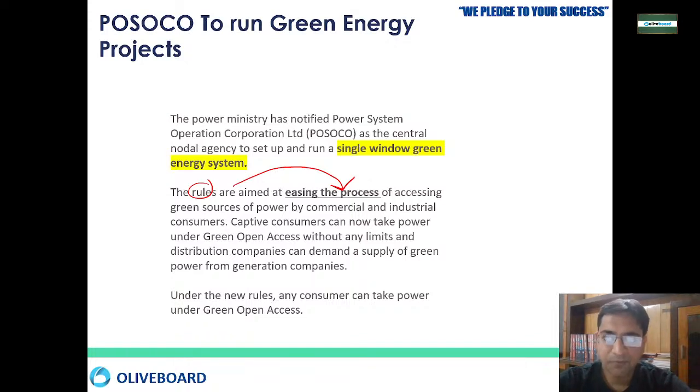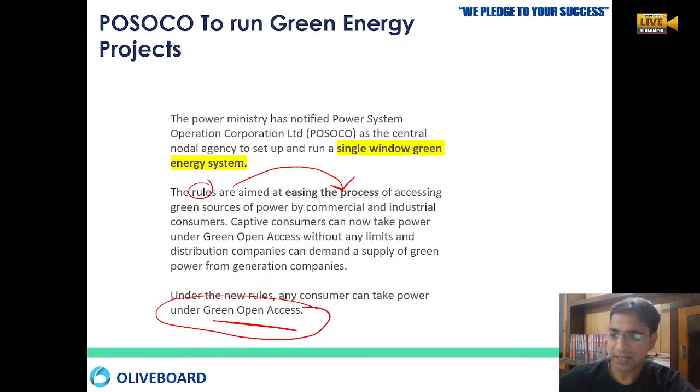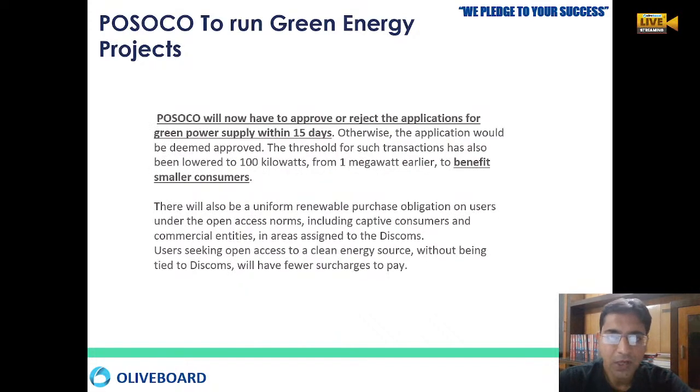Even captive consumers can now take power under the green open access. Now people can demand green power from the generation company directly. Under these new rules, any type of consumer, small, big, or very big, can simply go there and take access to green energy through the newly created platform called green open access.